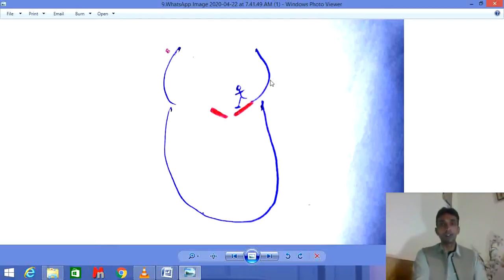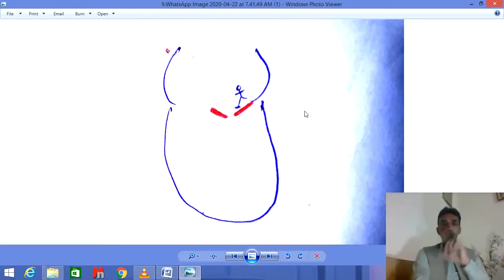Now this atria will contract. This will contract by the expenditure of energy, by the expenditure of ATP, and this contraction will push the blood forcefully from the atria to the ventricle, and this pushing of blood will lead to the relaxation of the ventricle a bit more.